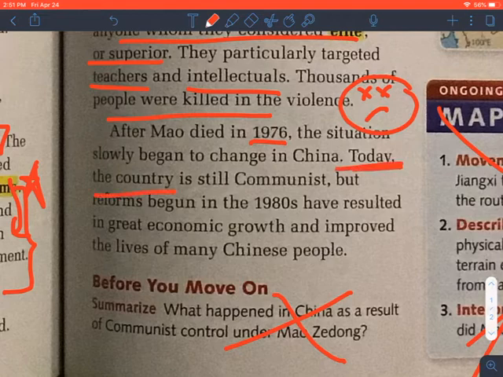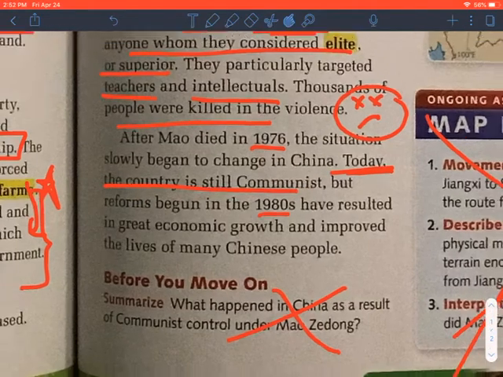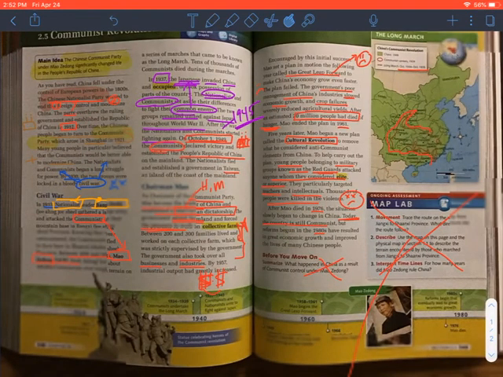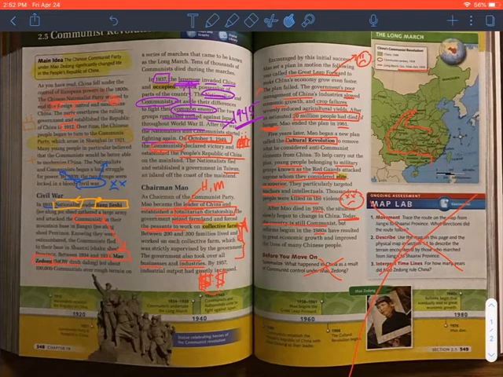Today, the country is still communist. So that came up in a couple comments I saw from people wondering its status today. And indeed, communism is still considered officially the economic policy and the political policy of the country. But reforms began in the 1980s that have resulted in great economic growth and improved the lives of the Chinese people. So you probably know a lot about China's economy, at least before the time of COVID was really booming, and you may be wearing something made in China or have things about your house that were also made in China. Good chance to check your labels if you want to.